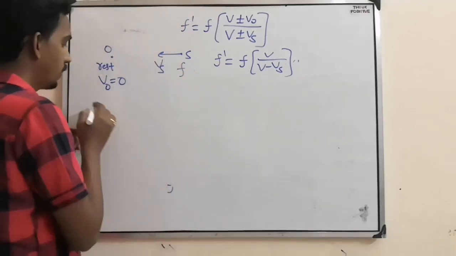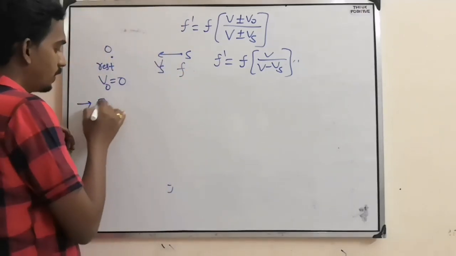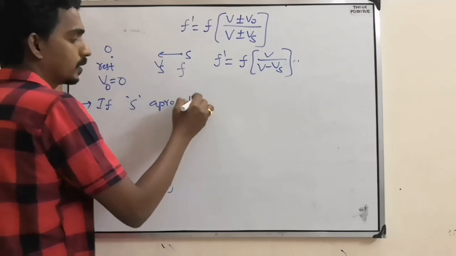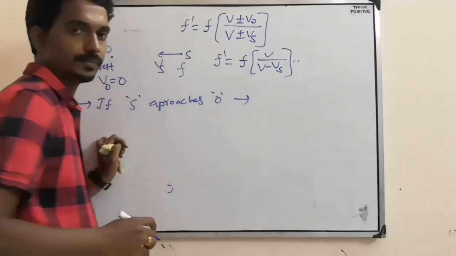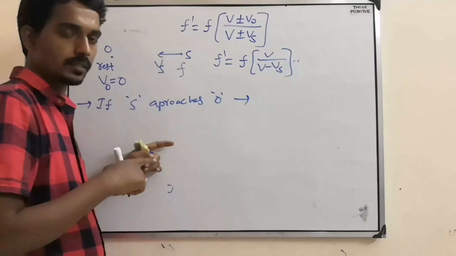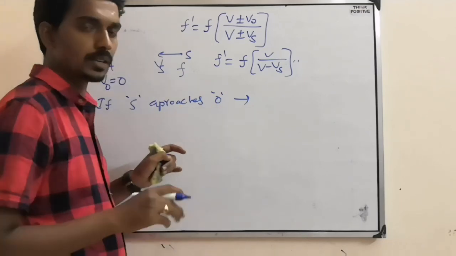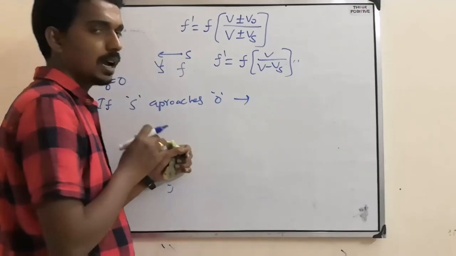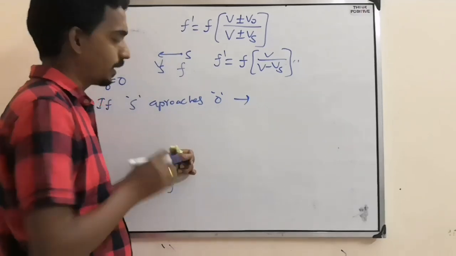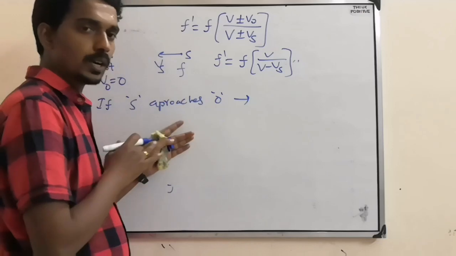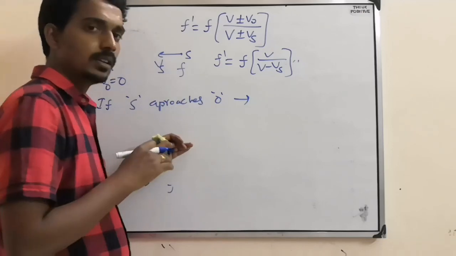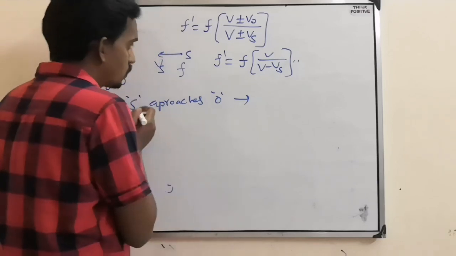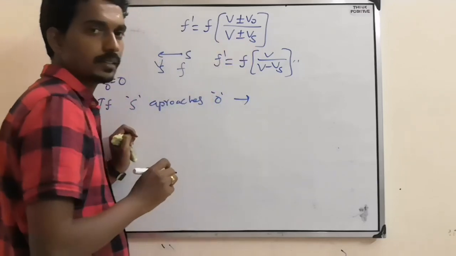Based on that, we can write one thing. If the source approaches the observer, don't bother about what the observer is doing. First you have to look at the source, whether it is approaching or moving away. Approaching means coming towards the observer. Then frequency should increase, and the source velocity is in the denominator.